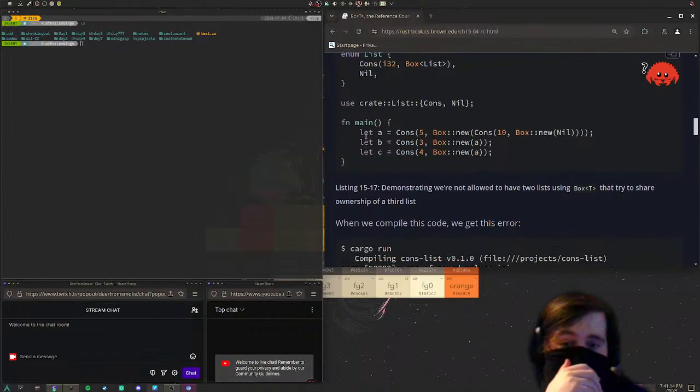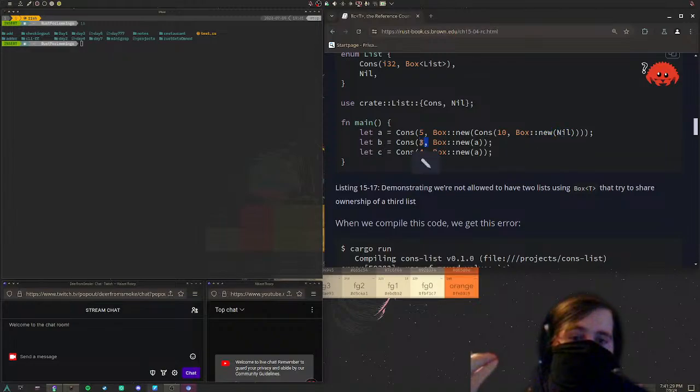We have main: let A equal a new cons with the value of 5, and secondarily a box containing a new cons of 10 and a box with a new value called nil. B is 3 and a new box containing A, whereas C is 4 and a new box containing A, because B has ownership over A.